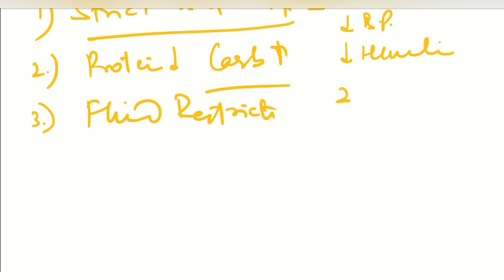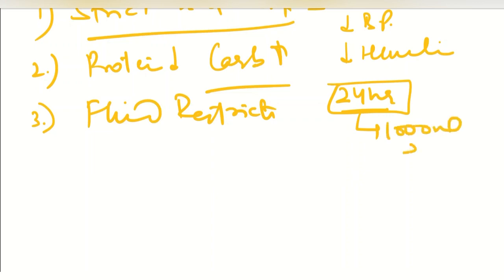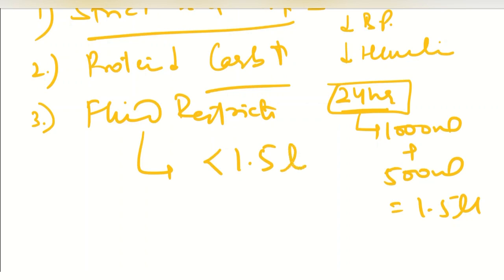We first ask the patient what the 24-hour urine output is. Say, for example, the 24-hour urine output of the patient is 1000 ml, and we will add 500 ml to that, and that becomes 1.5 liter. Then we advise that the fluid intake should be less than 1.5 liter. So we advise the fluid restriction in this way.